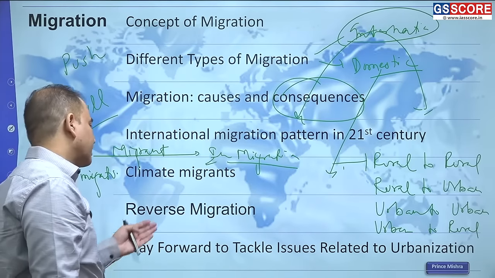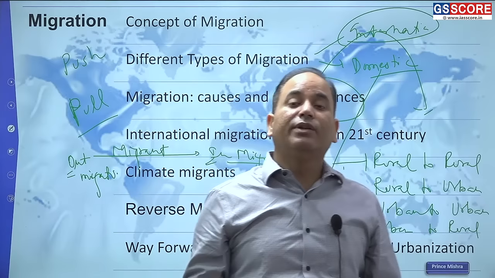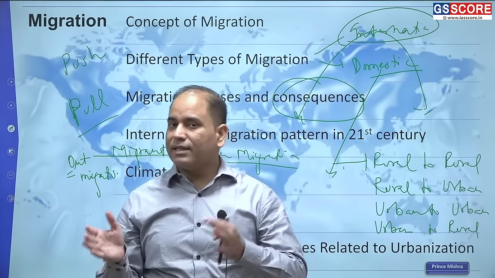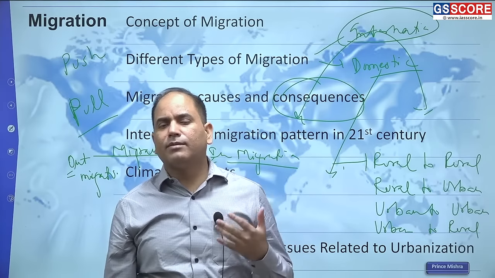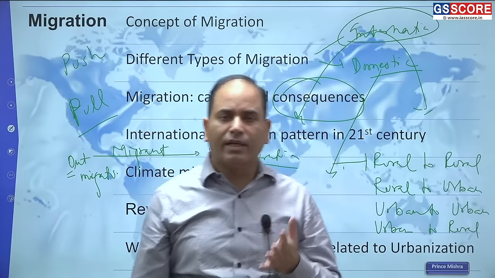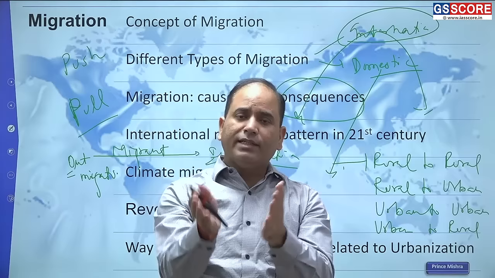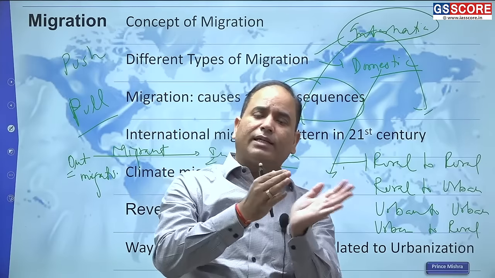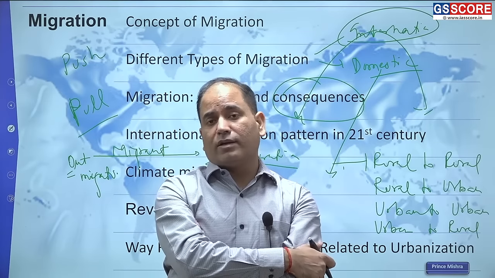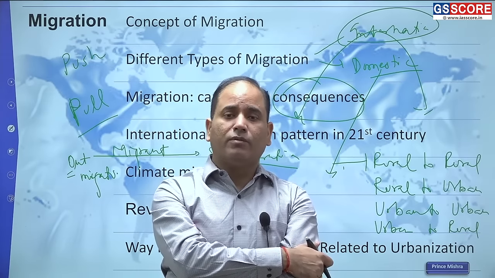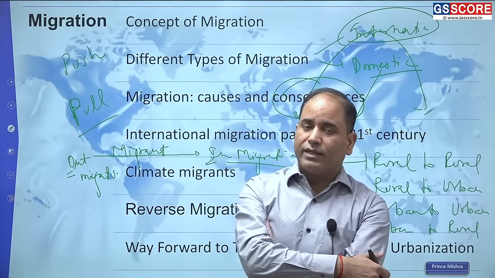Alright, so climatic migration. Then you will have the reverse migration. This reverse migration has been witnessed primarily during the pandemic, both international as well as national. Like in our country, during the lockdown, people started moving out from their working place to the village area. This migration is not considered as urban to rural because the migration had already happened. People had migrated from the rural to urban area in search of jobs, particularly education. But due to the lockdown, people were forced to go back to their homes. That is referred to as the reverse migration.